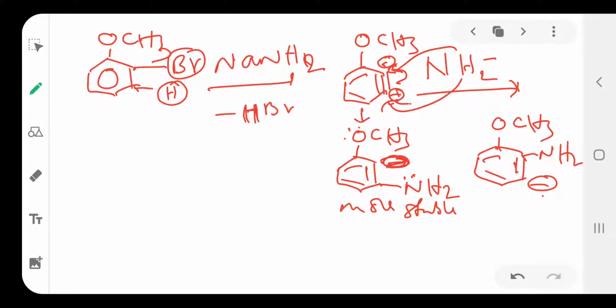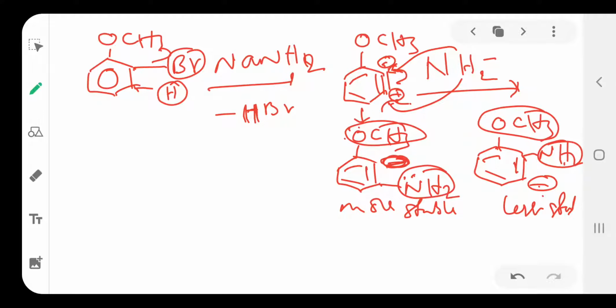But in the other, there is a donating group on only one side, so it is less stabilized. Both sides donating group means more stable; one side donating group means less stable. So this is the more stable phenyl carbanion.